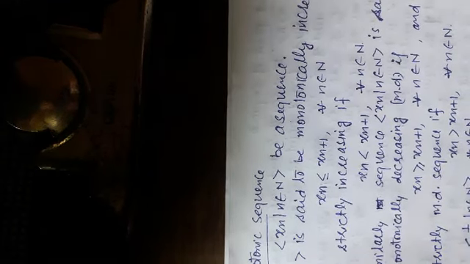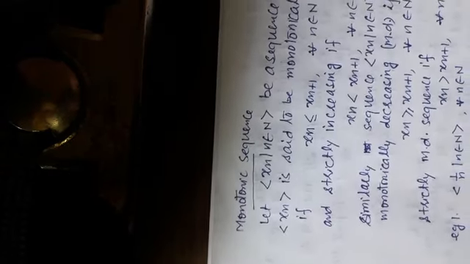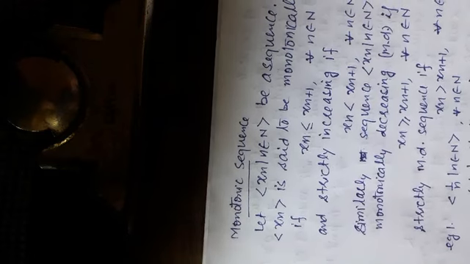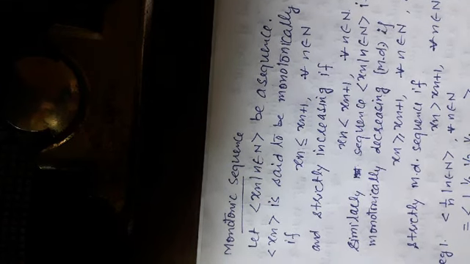Similarly, the sequence xn, n belongs to N, is said to be monotonically decreasing, in short MD, if xn is greater than or equal to xn plus 1 for all n belongs to natural number. And this sequence is said to be a strictly monotonically decreasing sequence if xn is greater than xn plus 1 for all n belongs to natural number.